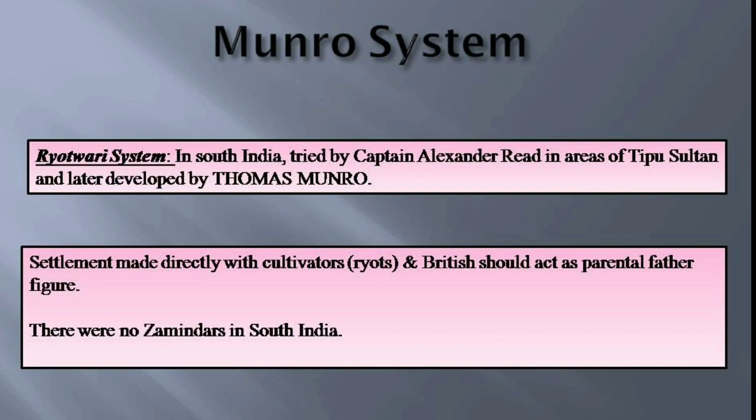The settlement, they argued, had to be made directly with the cultivators, that is the ryots, who had tilled the land for generations. Tilled the land in the sense the owning of the land, the farming and all those things being done by the local people. Their fields had to be carefully and separately surveyed before the revenue assessment was made. So Munro thought that British should act as a paternal father figure protecting the ryots under their charge.